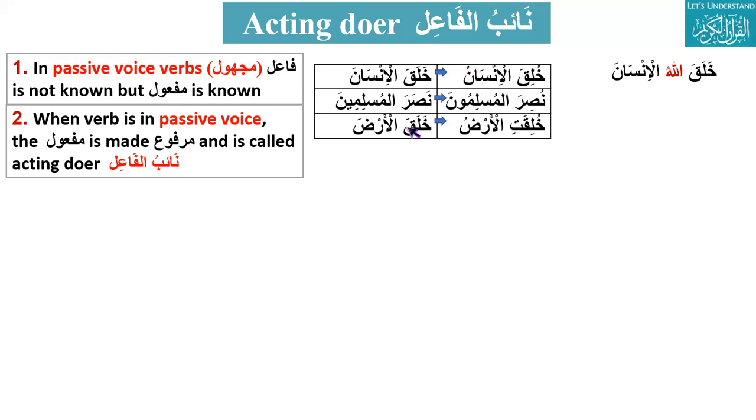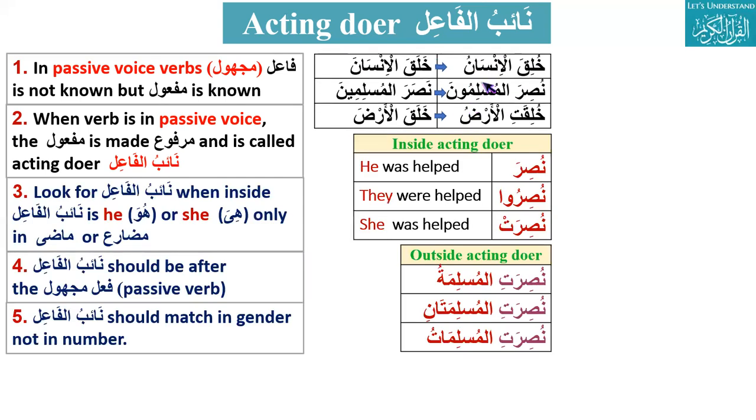Khuliqal insanu, the human was created. So here insanu is basically naibul fa'il. Here al muslimuna is naibul fa'il. Here in this case al ardu is naibul fa'il. One more thing: how will you look for the naibul fa'il? Look for the naibul fa'il when the inside acting doer is he or she, the same rule. When there is he or she in the passivized verb, the inside doer is he or she.